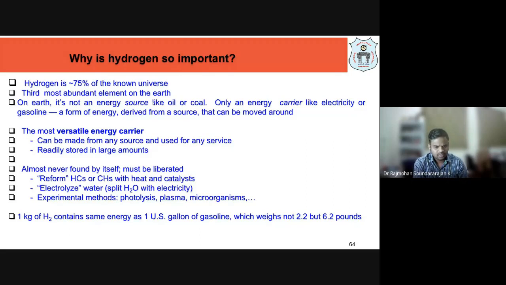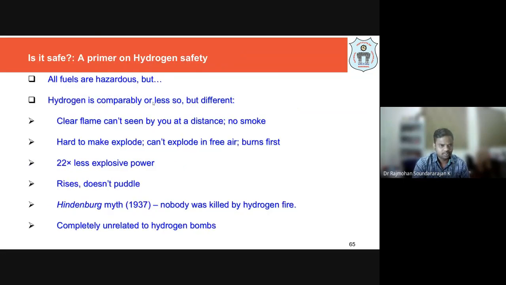And remember, if you consider 1 US gallon of gasoline and 1 kg of hydrogen, this 1 kg of hydrogen has the same energy as 1 US gallon of gasoline, which weighs not 2.2 but 6.2 pounds. So 6.2 pounds of gasoline and 1 kg of hydrogen have the same energy. That's why it is an energy efficient one. In comparison to gasoline, hydrogen is a very good fuel with respect to how much energy can be released per kg.